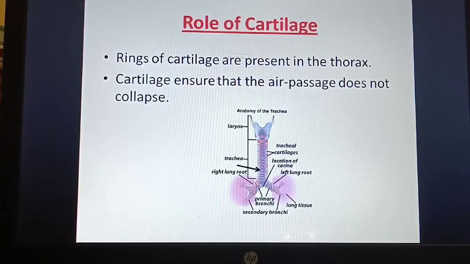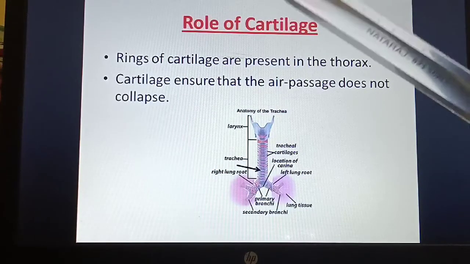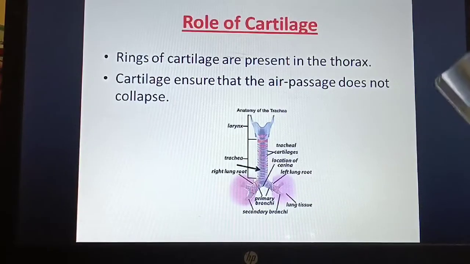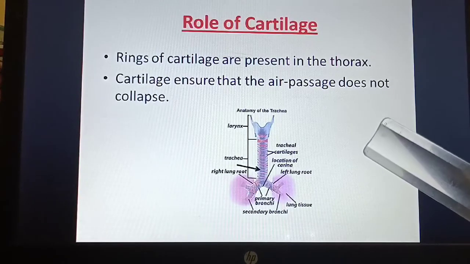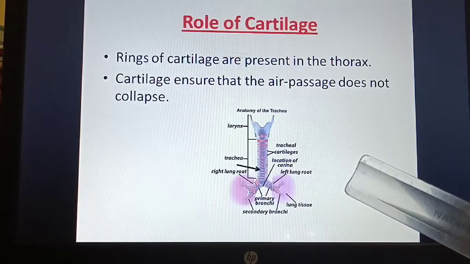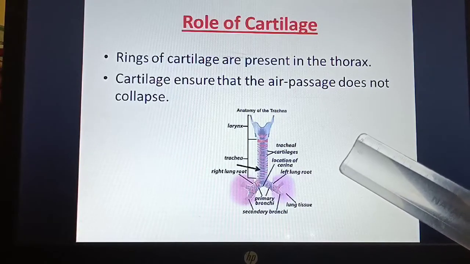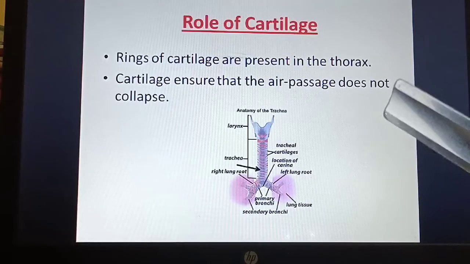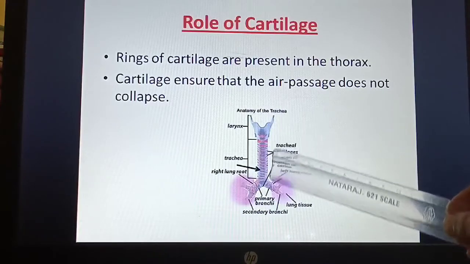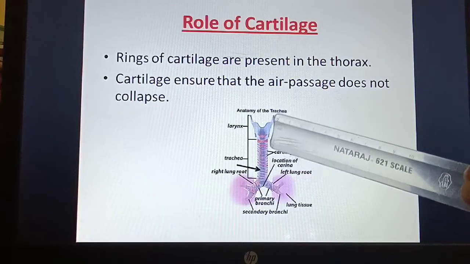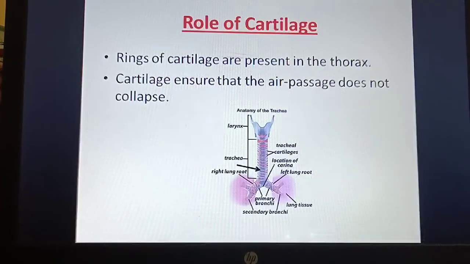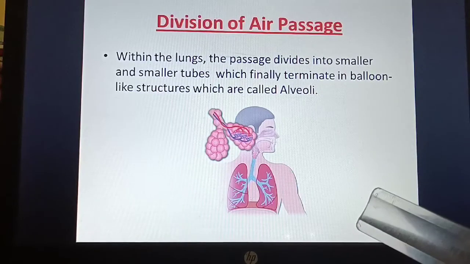Next, the role of cartilage. If you see the trachea, it is covered with rings of cartilage. The rings of cartilage are present in your thorax region. Cartilage ensures that the air passage does not collapse. So this cartilage will help so that the air passage does not collapse. The division of air passage.